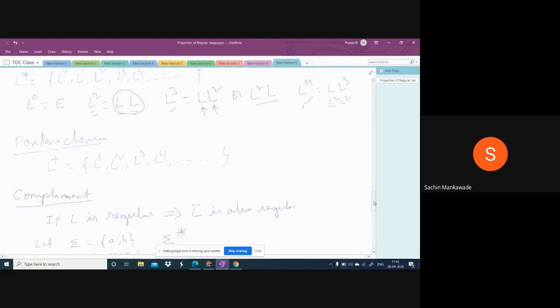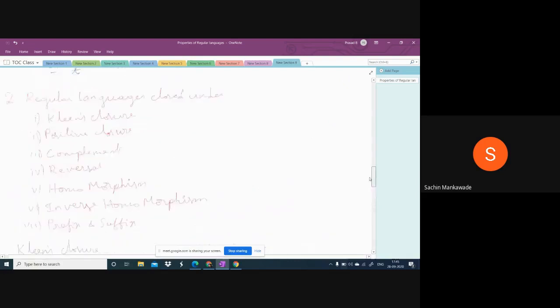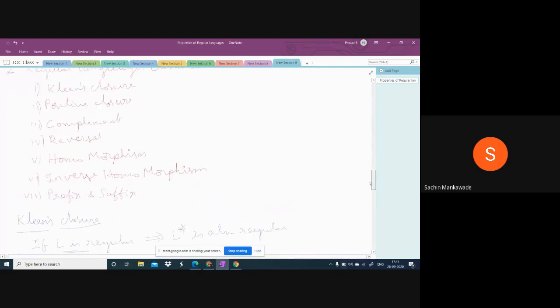Positive closure. The difference between L star and L plus: in L plus, we don't take L power 0. We don't take this one. In L plus, it starts from L power 1, L power 2, L power 3, L power 4. Already you know that L power 1, L power 2, L power 3 are regular. So this is positive closure. Next, the second point. What are the points I gave you here? Kleene closure, positive closure, then complement.